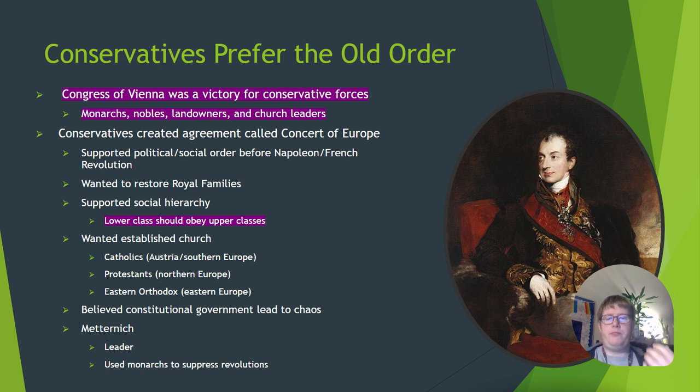They also wanted an established church. Catholics were primarily in Austria and Southern Europe, Protestants in Northern Europe, and Eastern Orthodox churches in Eastern Europe. They believed that constitutional governments led to chaos. One of those major leaders was a gentleman by the name of Metternich. He wanted to utilize monarchs to suppress revolutions. We'll talk more about him in a minute.